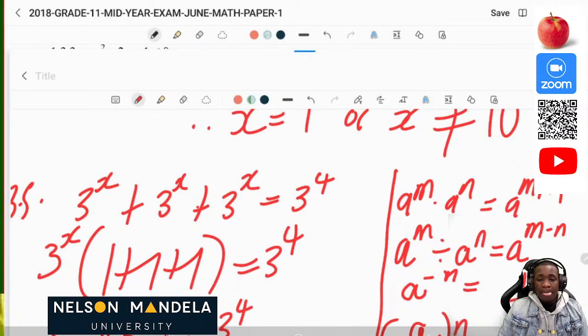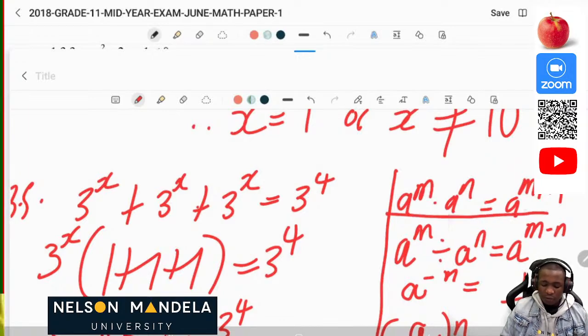To recap on this question, how did we solve it? We started by looking at the laws of exponents, which we know are approximately 6 or 7. After that, we solved. We had 3 to the power x plus 3 to the x plus 3 to the x equal to 3 to the power of 4. What do we do first? We start by looking at the common factor. Since we can see that 3 to the power x is the common factor in all these terms, we take it as a scalar multiplier or as a common factor.